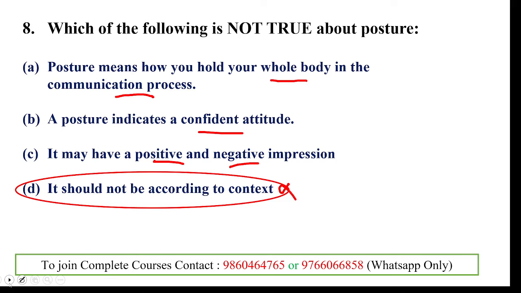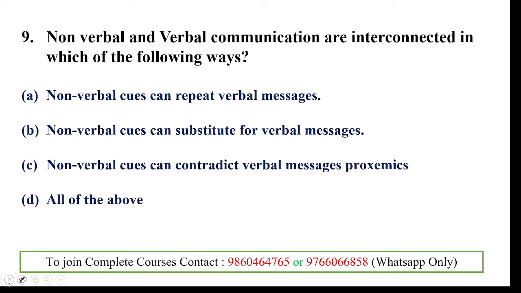Next one: non-verbal and verbal communication are interconnected in which of the following ways? We know the basic difference between verbal and non-verbal. Verbal uses words to communicate, but non-verbal does not use words.